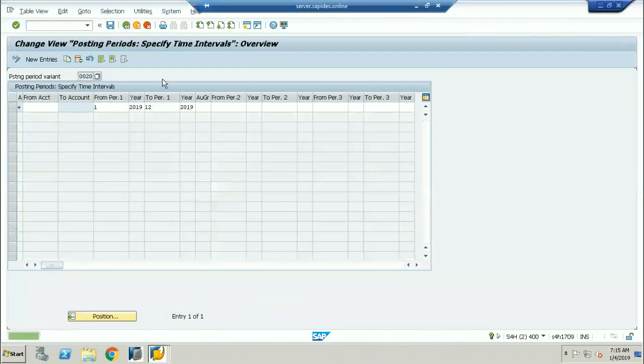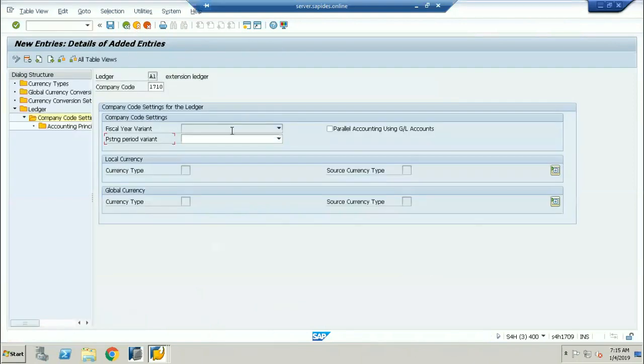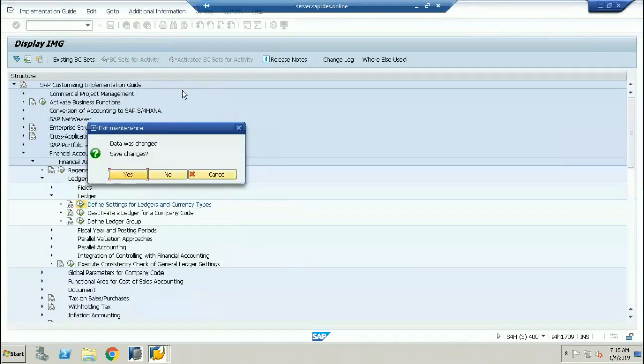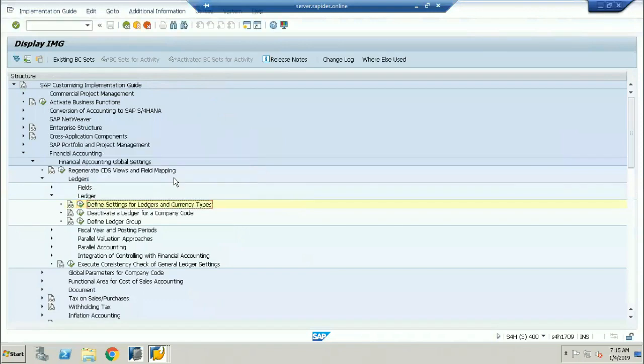Now I'll go back and come here. I will select that variant, 0020, whichever name I have given here. Posting period variant 0020. One second, I need to come back and add it, because this is the new configuration.